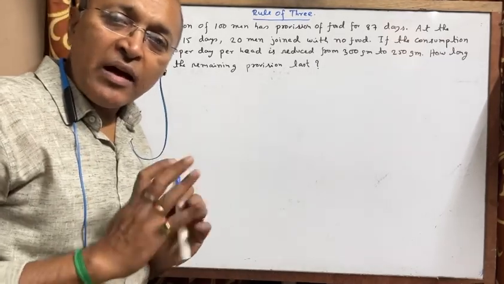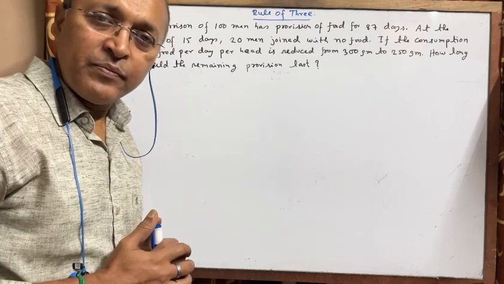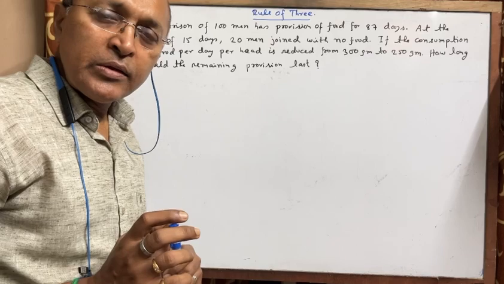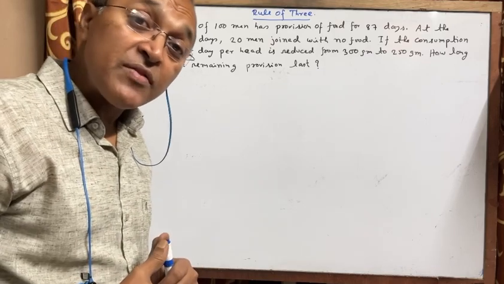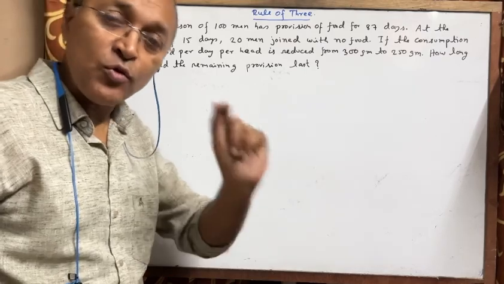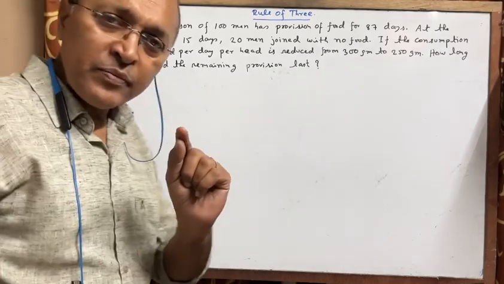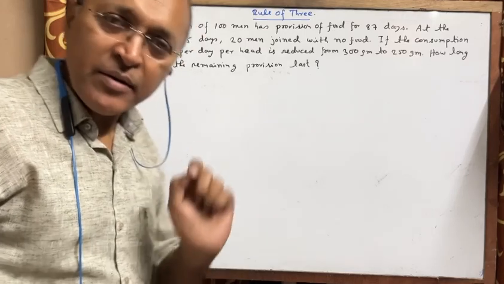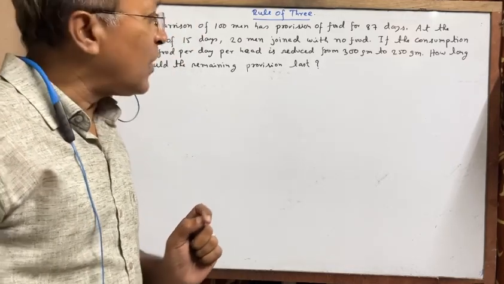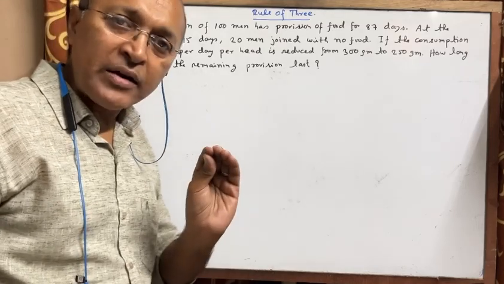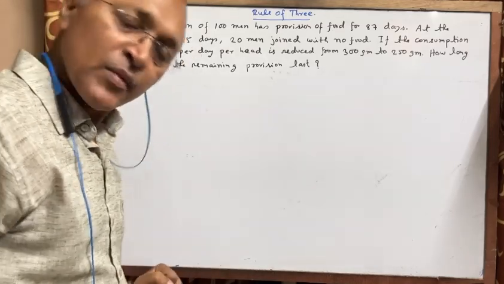100 men were there. For them, there was food for 87 days and each can have 300 gram of food. So, the number of men initially was 100, the number of days was 87 days, and food per head per day was 300 gram.